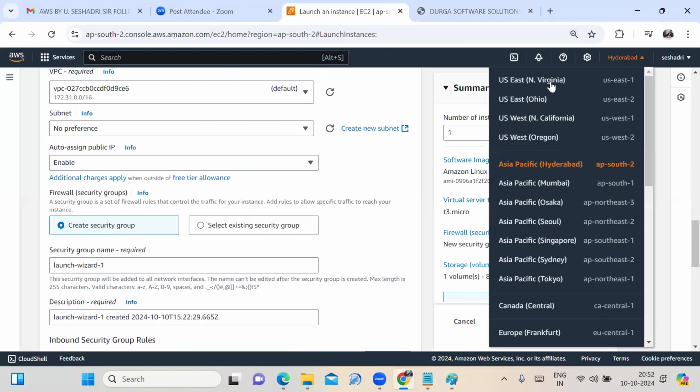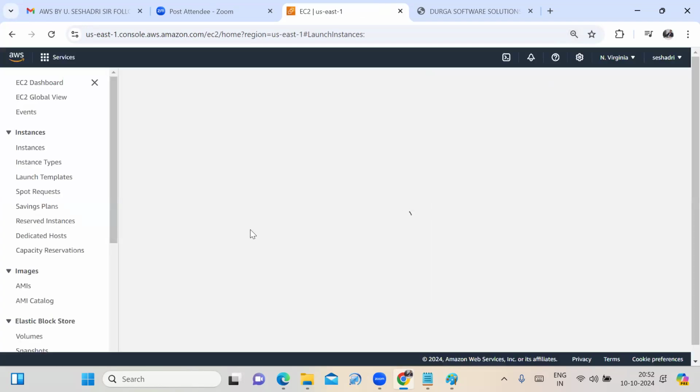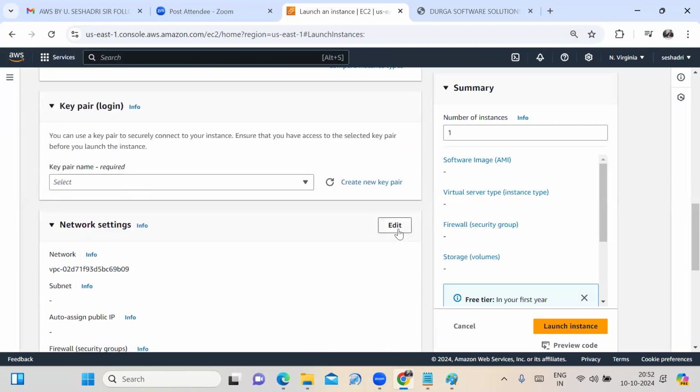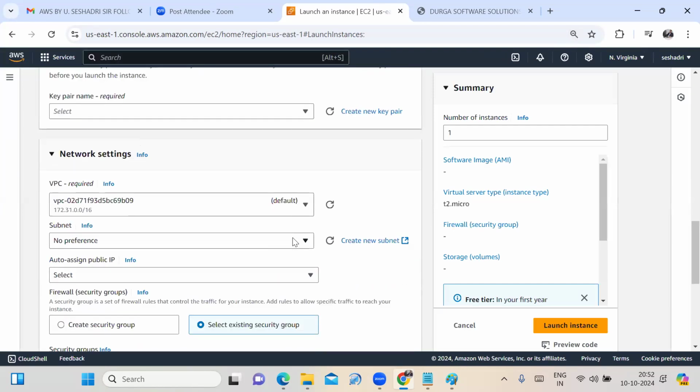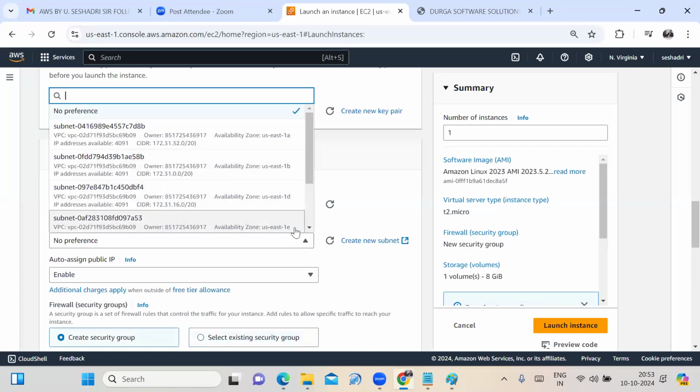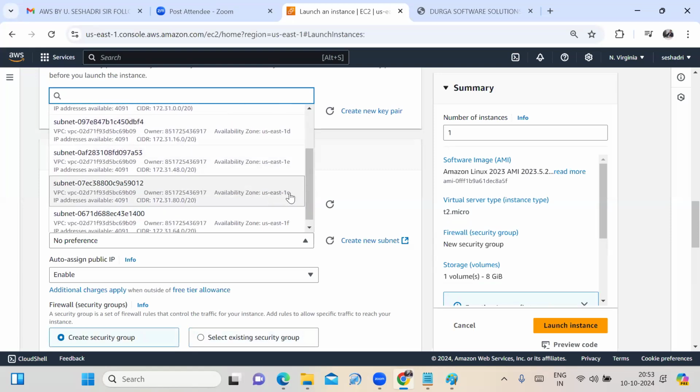Suppose I am selecting the North Virginia region. How many availability zones are there? See that if you go to the network settings edit option, you will see US East 1A, US East 1B, US East 1D, US East 1E, US East 1C, and US East 1F.